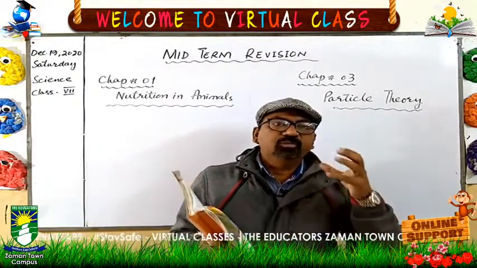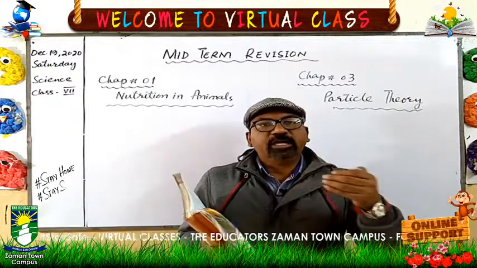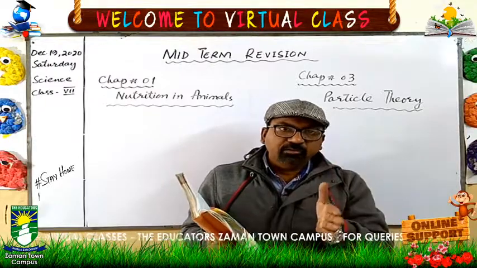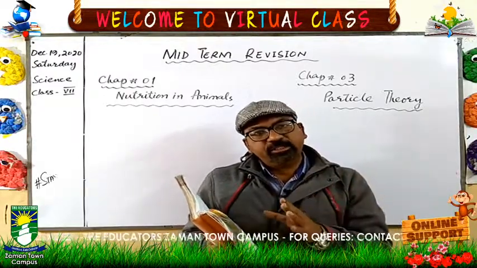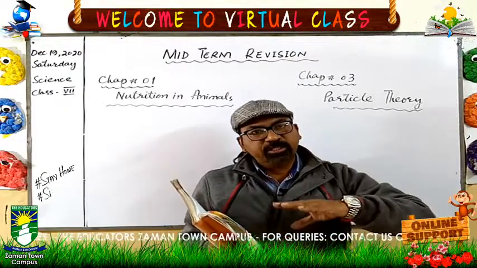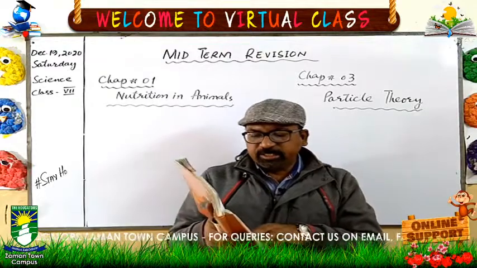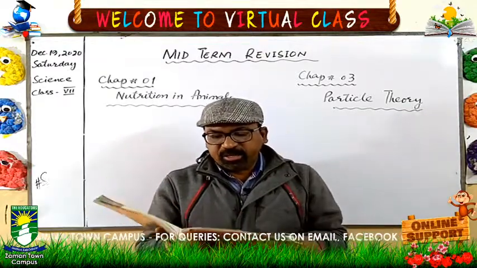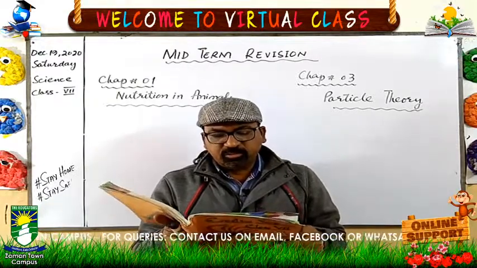When the particles move faster, they acquire such energy that the bonding between them is broken and they can be separated. When they separate, they change state. Now they are converted from solid to liquid. So the heat energy causes stronger vibration until the particles eventually have enough energy to break away from the solid arrangement to form a liquid.